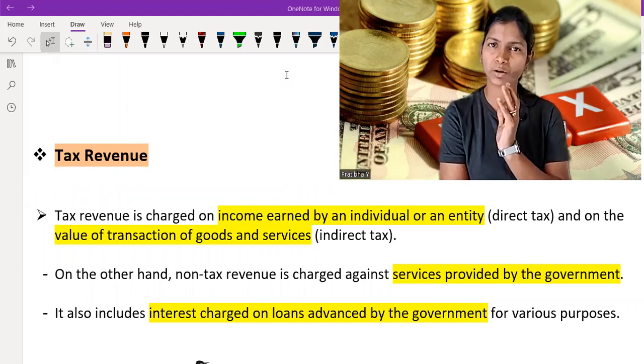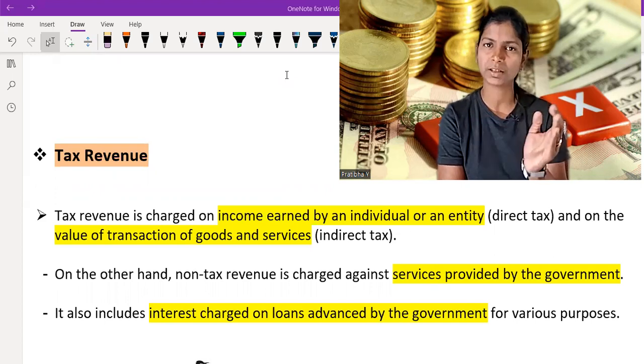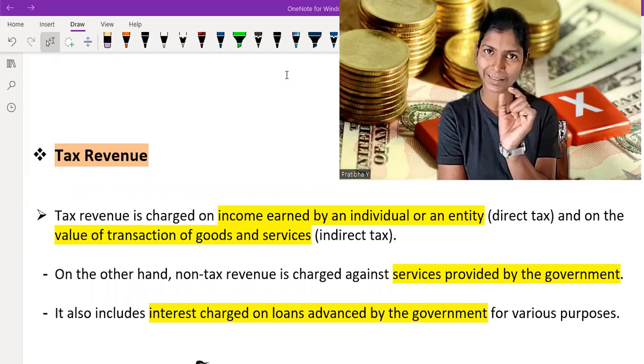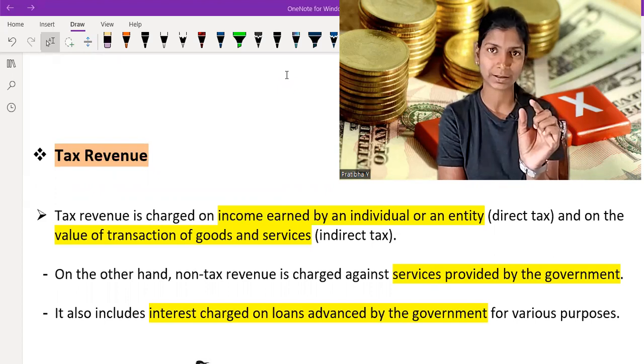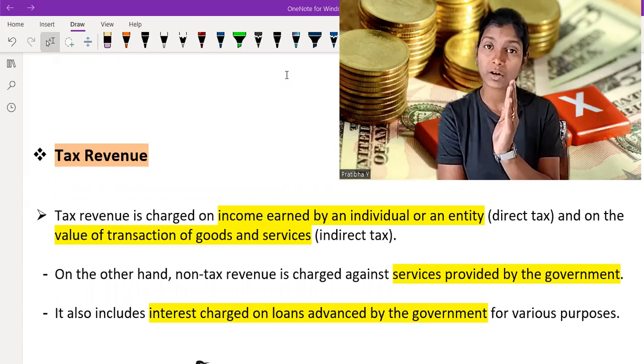We know that all the countries of the world charge some taxes to their people, direct taxes or indirect taxes, for the benefit or for the development of their country. So in this video I am going to talk about what direct taxes are, what indirect taxes are, and the purpose of imposing taxes for the development of the country, on many levels.